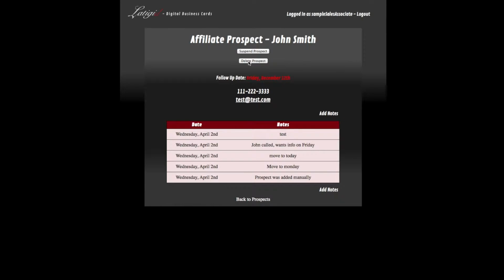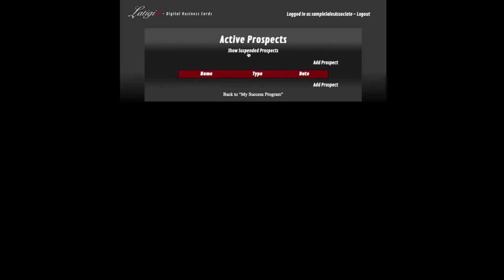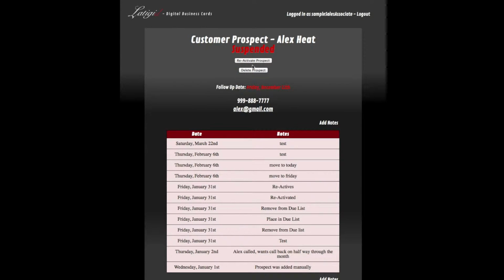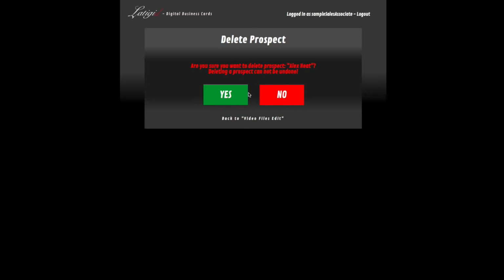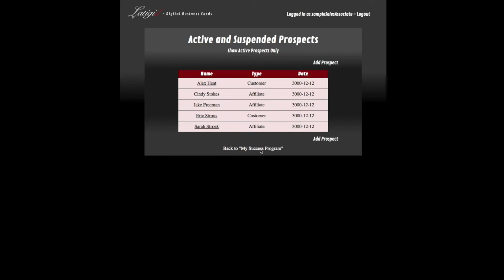If I do go in and I go delete prospect, it's going to ask me, do you really want to delete? Deleting a prospect cannot be undone. So if I click yes, now even if I show suspended prospects, John Smith is not going to be in there anymore. So that's the difference between suspending and deleting prospects. We made it so that it will ask, are you sure you want to do that? So then go back to my success.